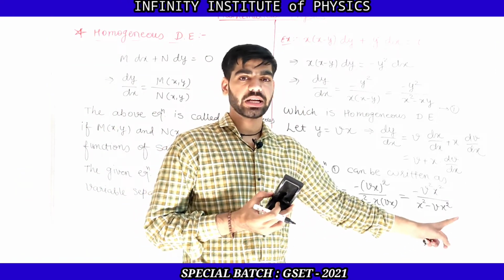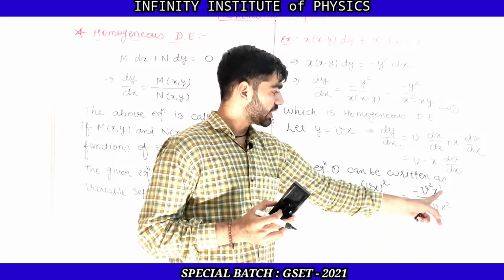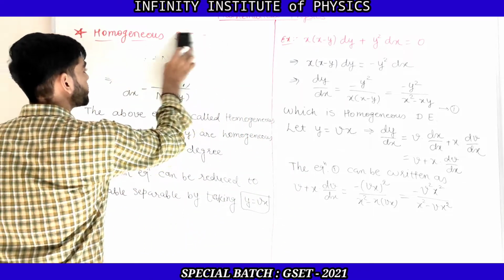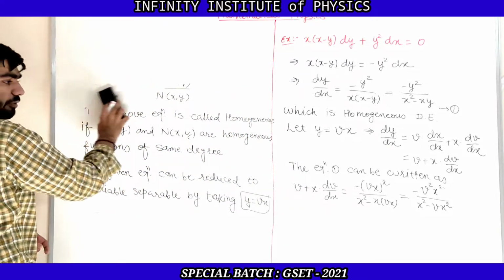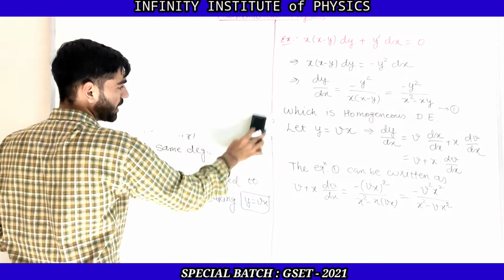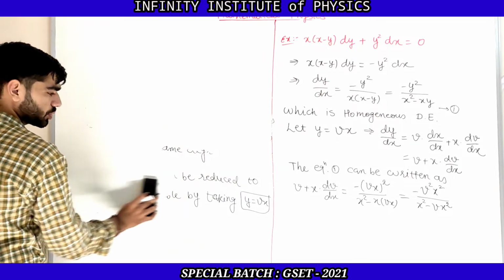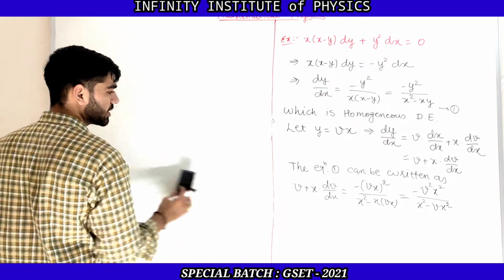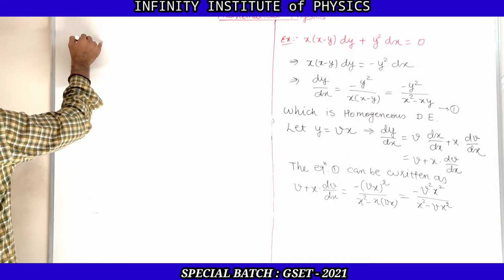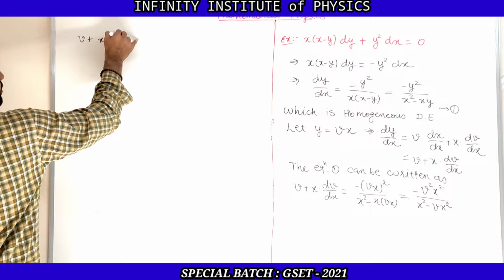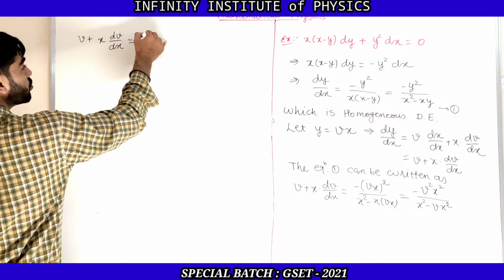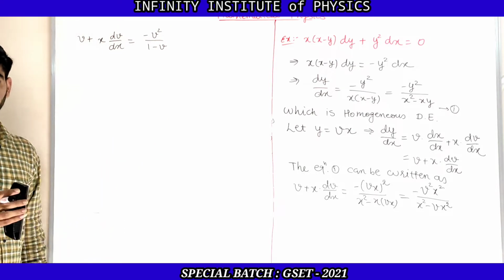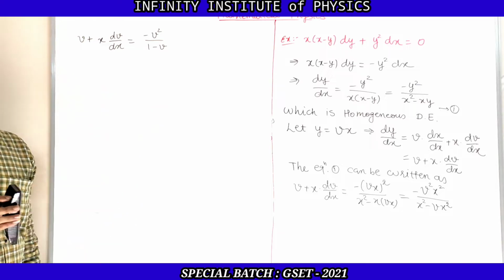Here clearly we can see that we can take x square as a common from denominator, and that cancels out with the numerator. So now that equation can be written as v plus x into dv by dx is equal to, x square will be cancelled out, so it is only minus v square upon 1 minus v. So it is v plus x into dv by dx, which is equal to minus v square upon 1 minus v.